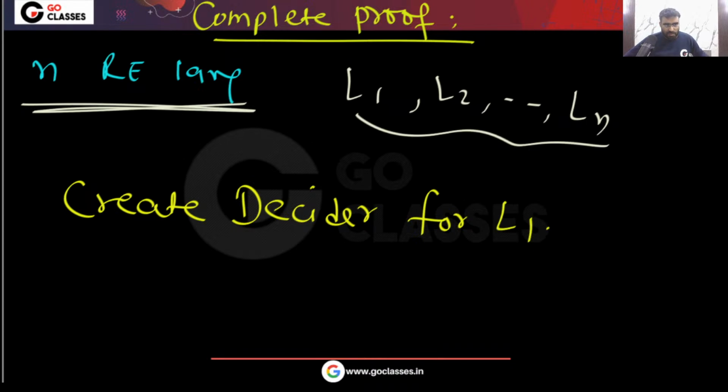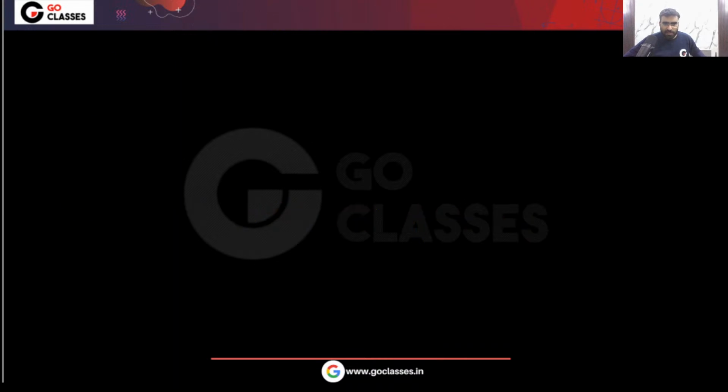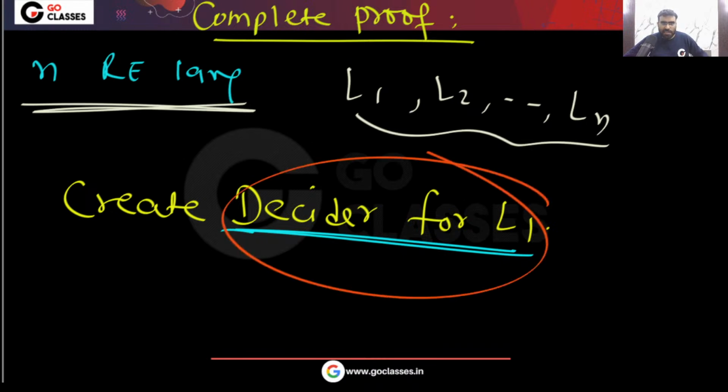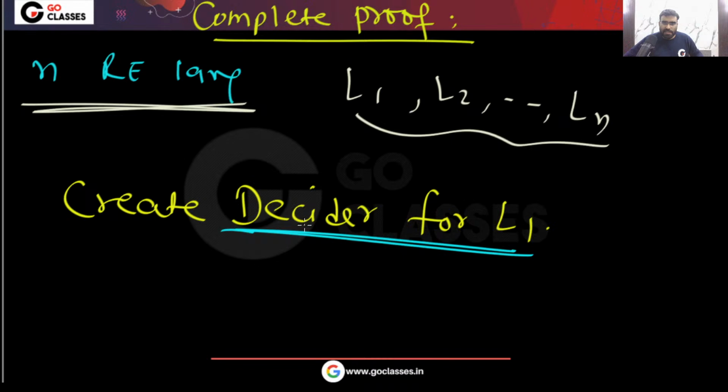Let me tell you the idea. I will create a decider for L1. If I can do this, then what can I say? I can say L1 will be decidable. Yes or no? If I can create a decider for L1, then L1 will be decidable.